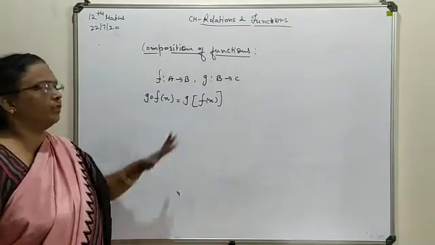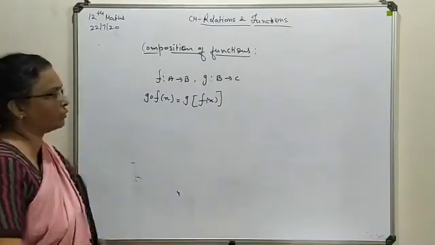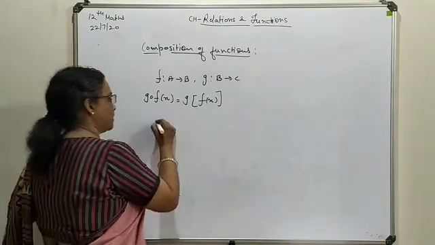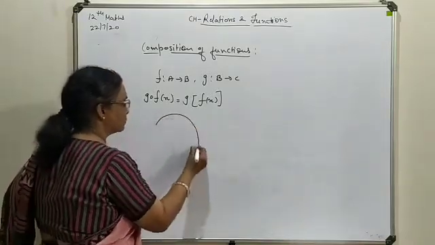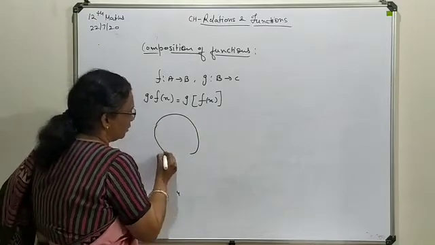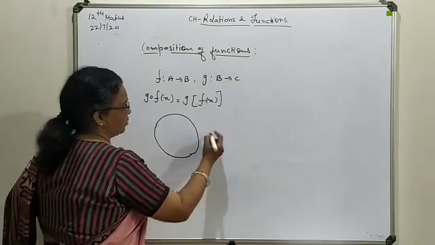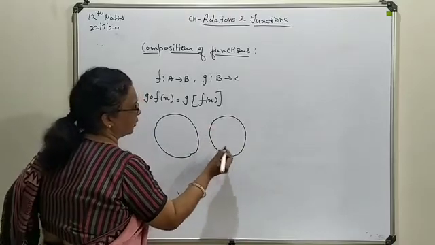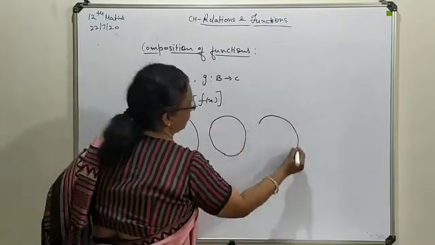Now, to understand the meaning of this composition, let's use a diagram, so it will be clearer. This is your first set, and as we are talking about composition of two functions, obviously three circles will be required.